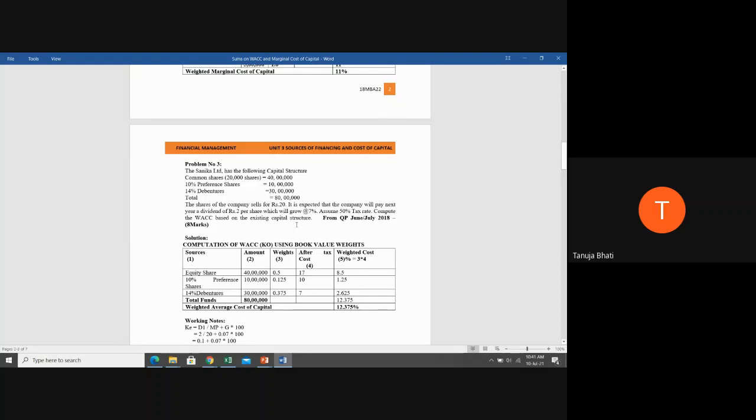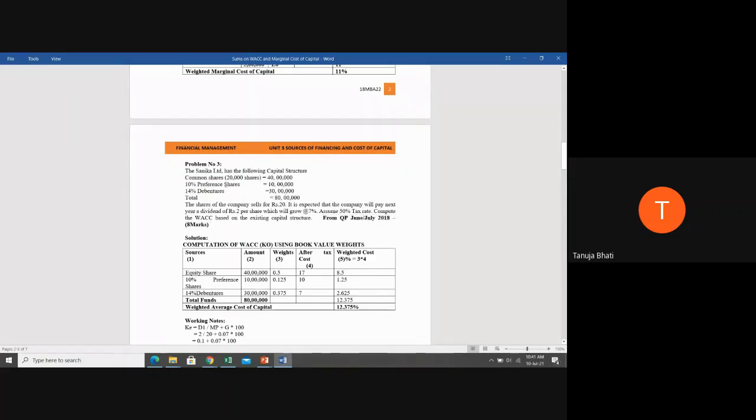Okay, so this is nothing but dividend per share, and which will grow at 7%. So this is a growth rate of 7%. Okay, assume 50% is the tax rate. Now they're telling compute the weighted average cost of capital based on the existing capital structure. This particular question is taken from the question paper June-July 2018.